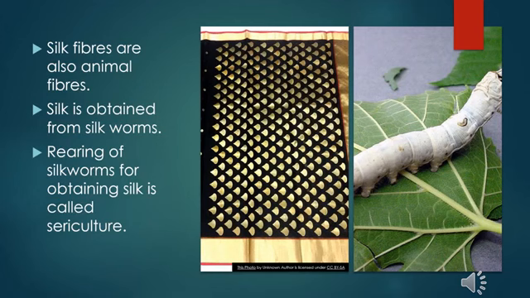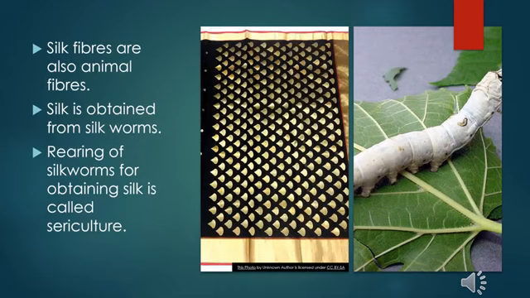But have you ever wondered what this fabric is? Yes, it is nothing but silk. So now let us understand what silk is and how it is obtained. Now can you tell me the source of silk fiber?